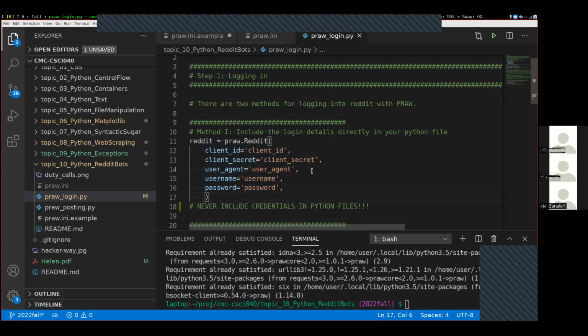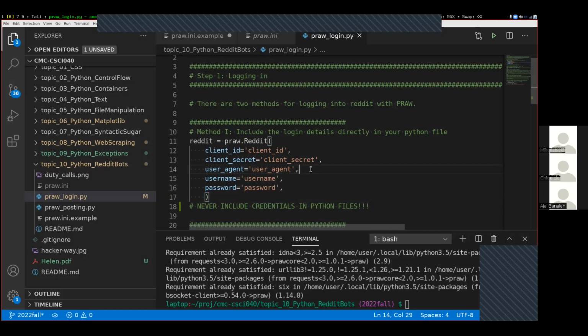It'll also end up getting posted to GitHub, and then anybody in the world will have access to your login credentials if you post it to GitHub. GitHub also has a bot API, and there are bots that scan GitHub for anytime somebody posts password information. And so if you do post a password to any moderately popular web page like Reddit, then within seconds your account will be compromised and people will be logging in with your password.